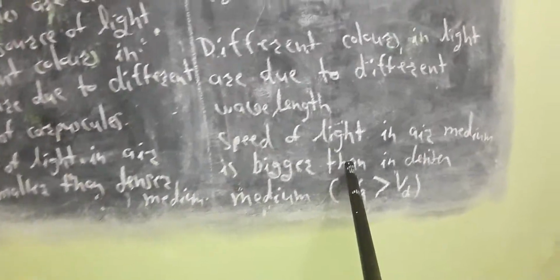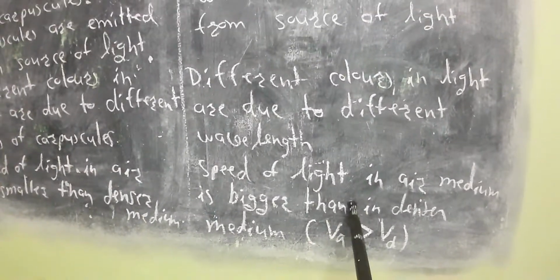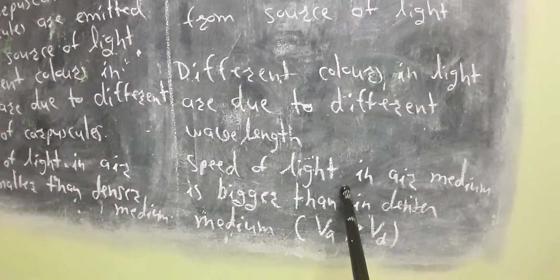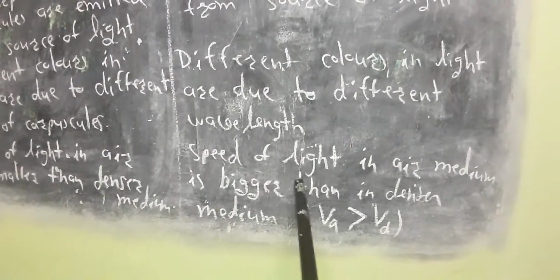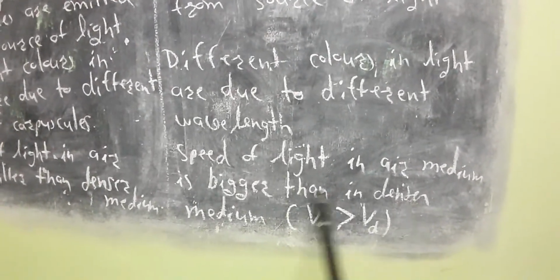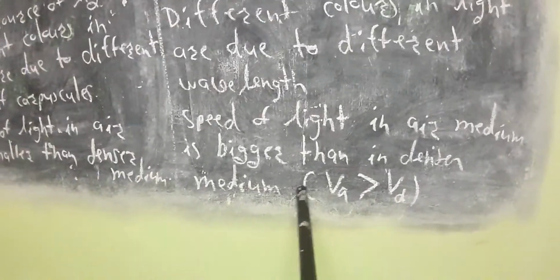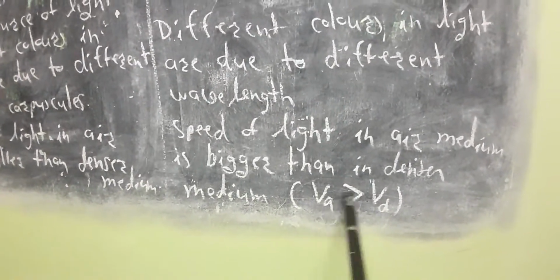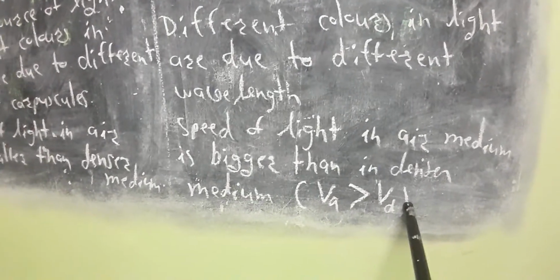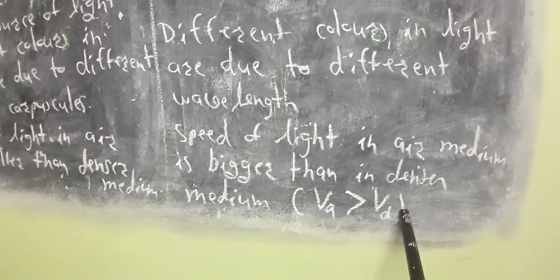On the other hand, in case of Huygens theory of light, the scientist Huygens proved that the speed of light in air medium is bigger than the speed of light in denser medium, or we can say that in terms of symbol, VA is bigger than VD. So we have seen the third difference.